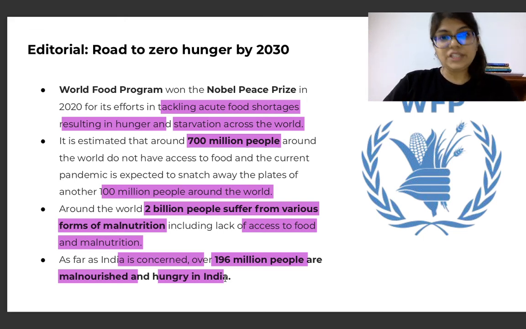There needs to be a global campaign to fight hunger, and especially with the sustainable development goal and the road to zero hunger by 2030, we need to ensure that the global campaign yields the best results.